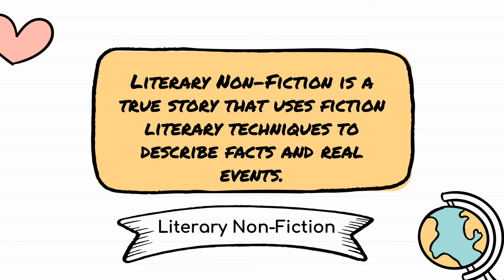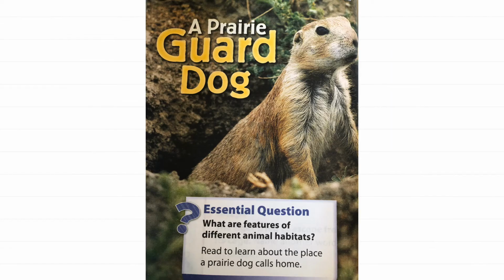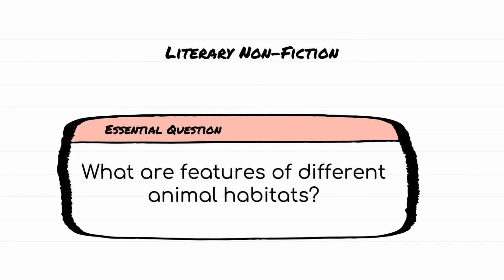Reading Group 1 will be reading a literary nonfiction text. Literary nonfiction is a true story that uses fiction literary techniques to describe facts and real events. The story that we'll be reading is A Prairie Guard Dog. The essential question for this text is, what are features of different animal habitats? And we remember, habitats are the natural home of an animal or plant.